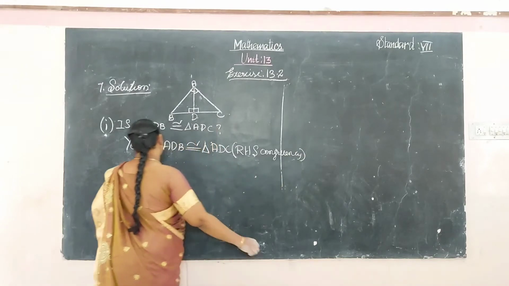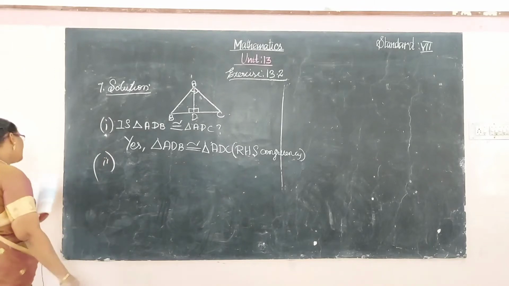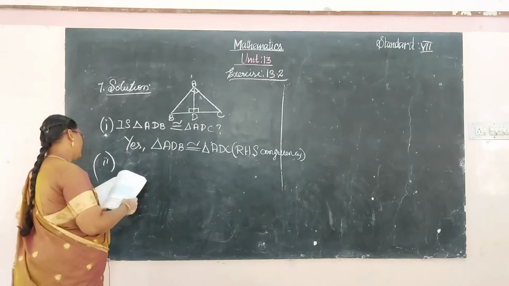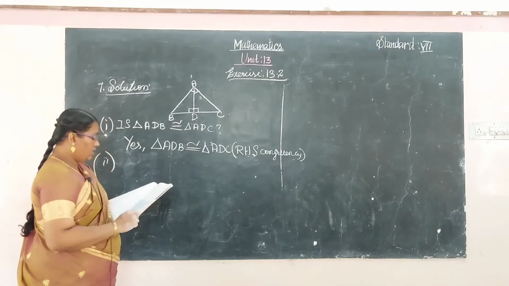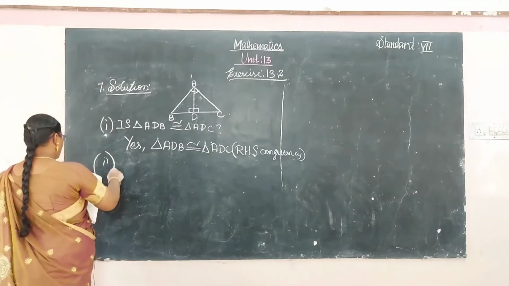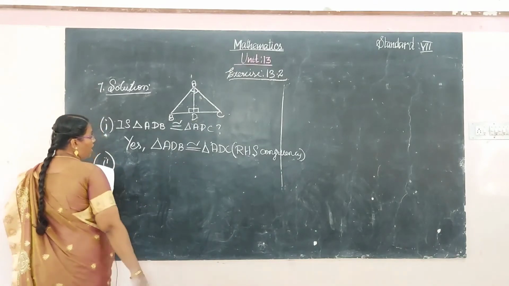Okay, in the second question, state the condition of the congruence. So the second one is asking that; the first one is say yes or no only. So second one, say the congruence. Okay, congruence is RHS.